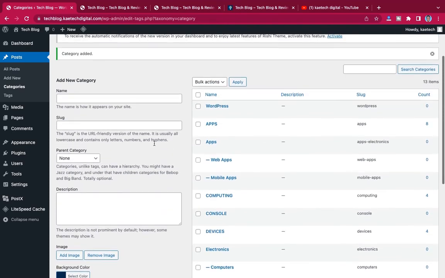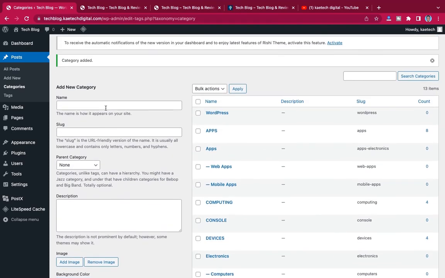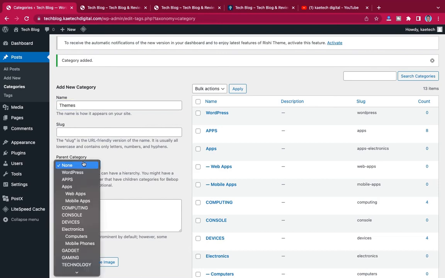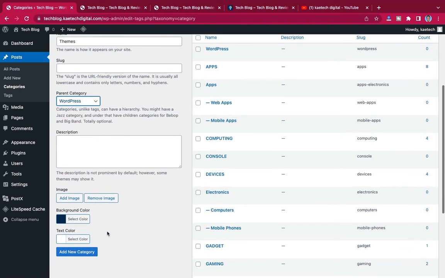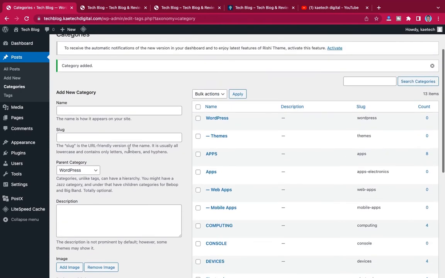And then I'll put these two things under it. So one will be what? Themes under WordPress, and then another one will be plugins, also under WordPress.